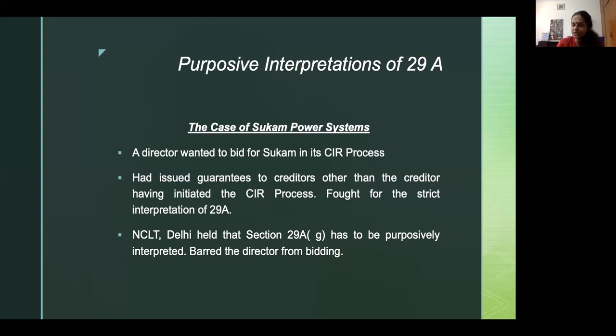Also, he was a director in the corporate debtor, which we argued made him a related party in control, and the whole purpose of 29A is to ensure that the company doesn't go back to somebody like him who has run down the company. That was our argument. Anyway, the court did a purposive interpretation of 29A(h) and said that yes, that's what the provision meant. Where guarantees issued not just to the initiating bank but to other banks have remained unpaid, such a person will no longer be eligible to file a resolution plan in terms of 29A.